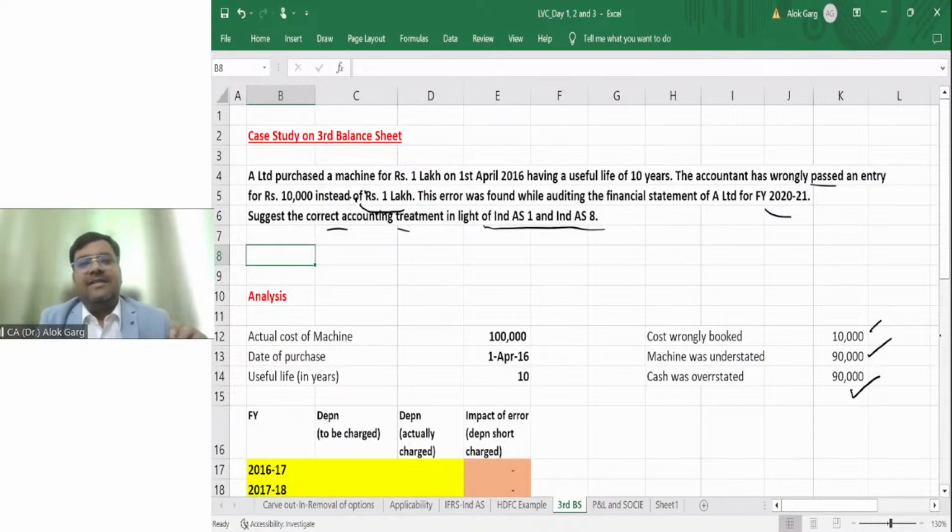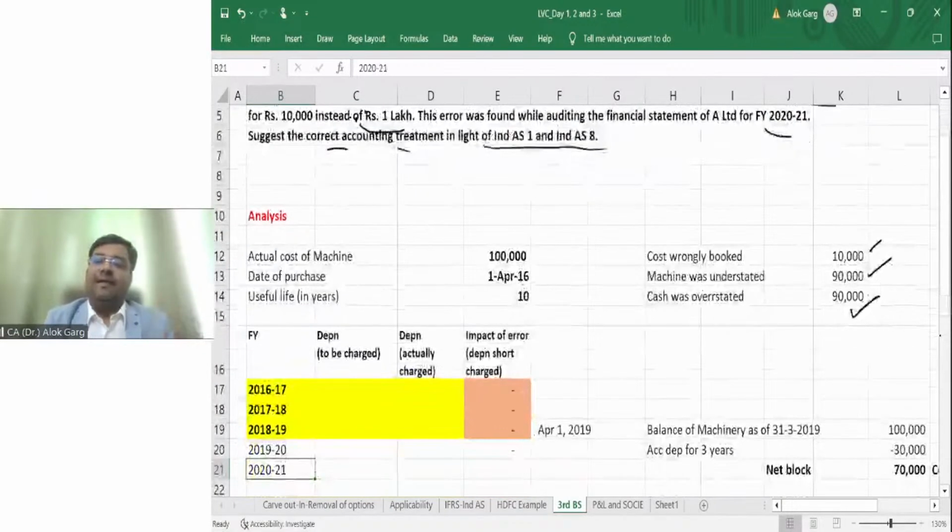So friends, in this case, now the CFO is asking Ravinder, Ravinder, what entry we need to pass? How we have to show the impact of this error? So now Ravinder is explaining them, and see how Ravinder is explaining. Alok Garg is not explaining, Ravinder is explaining. Just listen from the mouth of Ravinder.